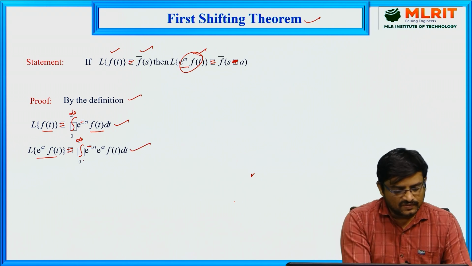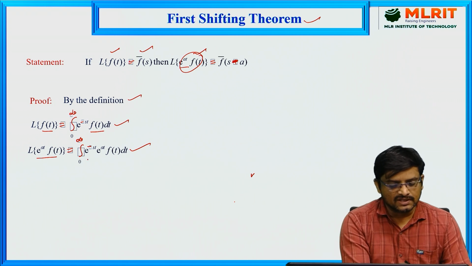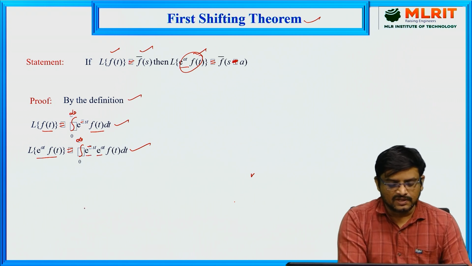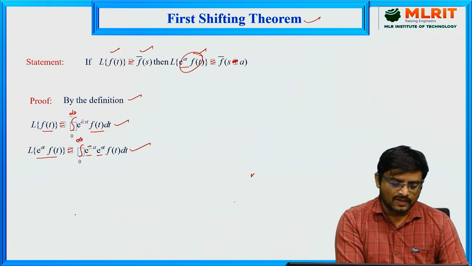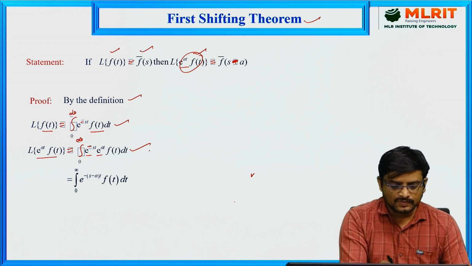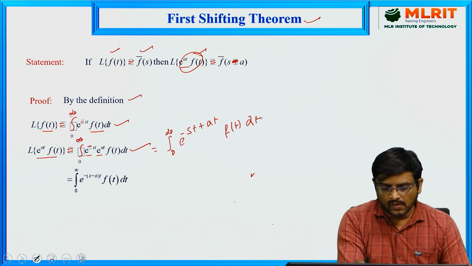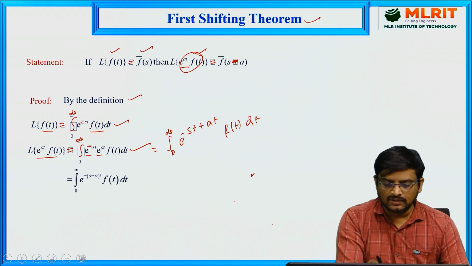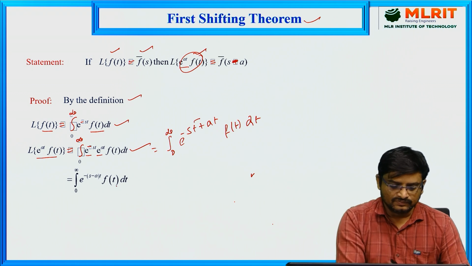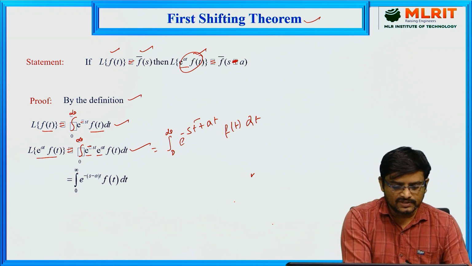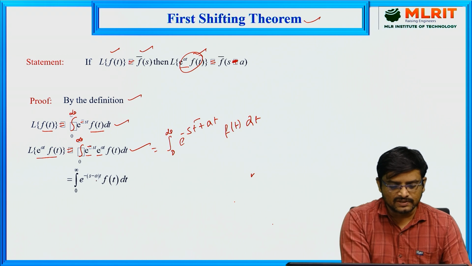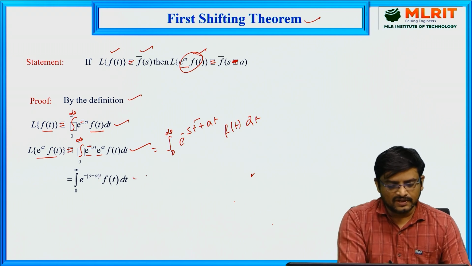Now if you observe inside this integration, we have two exponential functions, e power minus st into e power at. The bases are equal, so add the powers. If you add the powers, you will get integral 0 to infinity e power minus st plus at into f of t dt. Now take minus common along with t. If you take minus common here, you will get integral 0 to infinity e power minus of s minus a into t, f of t dt.